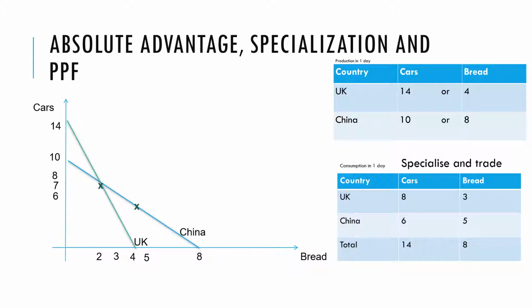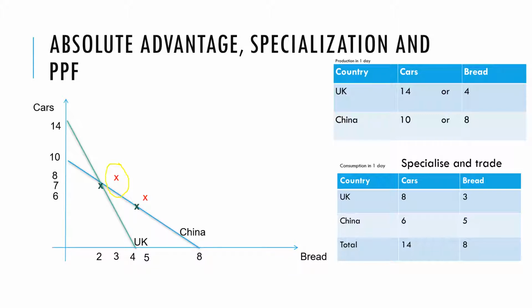But we said actually, when countries specialize and trade, we can see that both countries can do better, as illustrated in this box at the bottom right. Both countries can do better when they specialize in trade. The UK can consume 8 cars and 3 loaves of bread. That puts the UK at this position here, outside of its PPF.